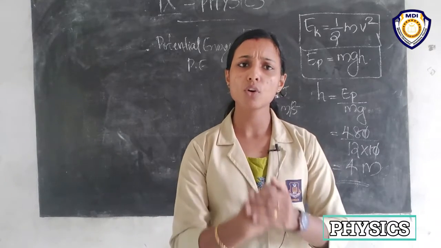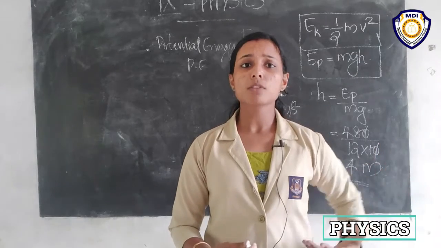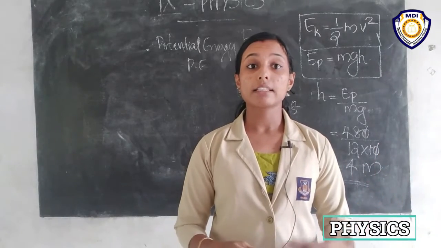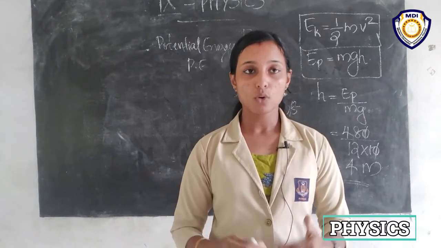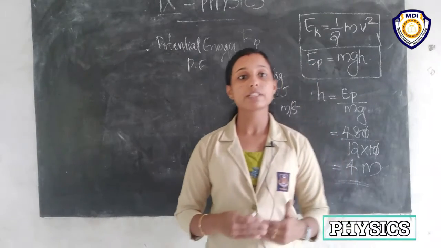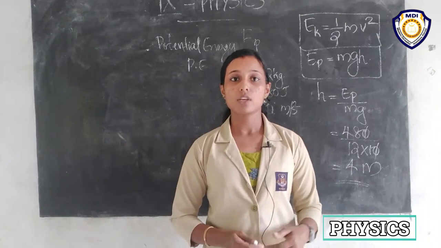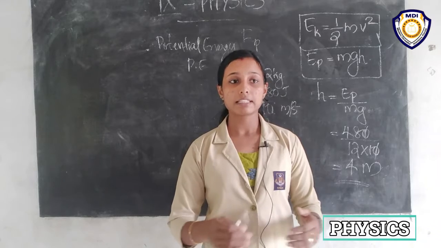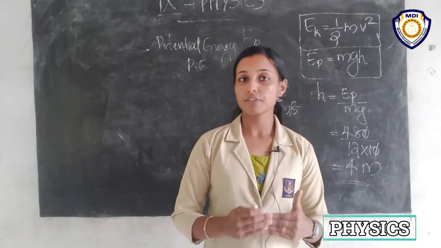From all these examples and many more situations, we can find the interconversion of different energy forms. So we know different energy forms are interconvertible. This interconversion is in turn related to the law of conservation of energy.